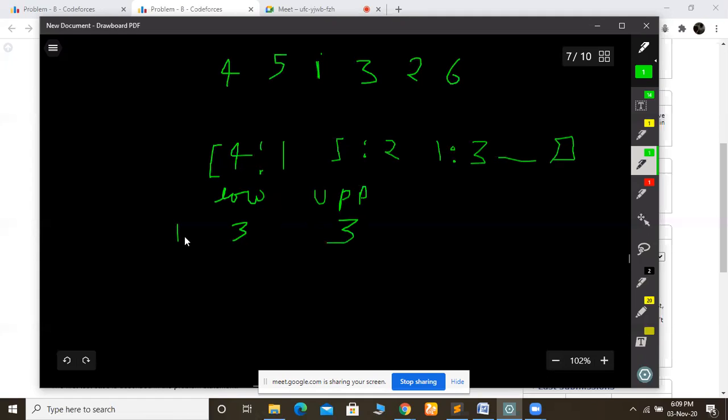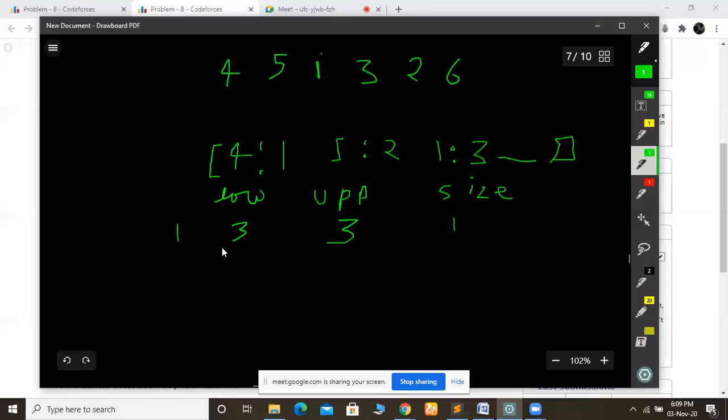Okay, so for 1, the lower bound and upper bound will be 3, 3. So now what will be the size of that sub-array? The size of that sub-array will be upper bound minus lower bound plus 1. So here we will get the size 1.